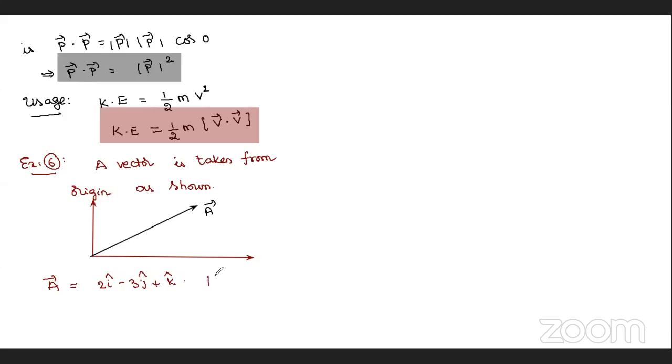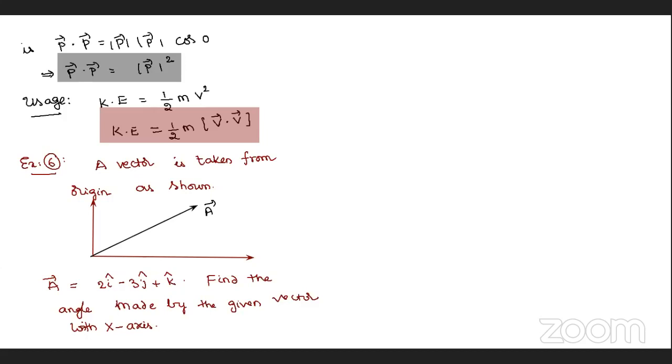Now, only two products are there, dot and cross. The question is: find the angle made by the given vector with the x-axis. This is what I told her.